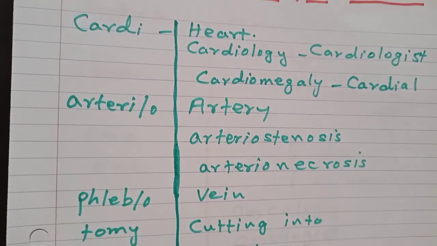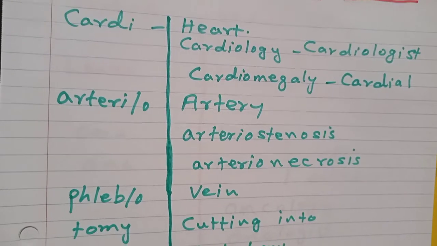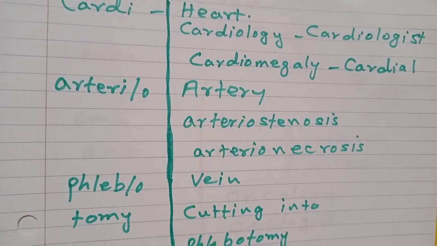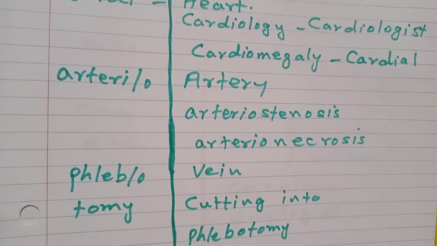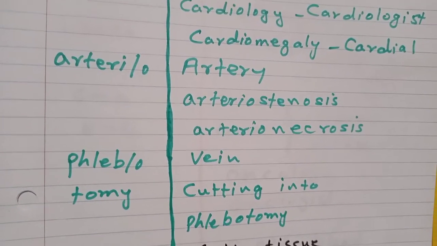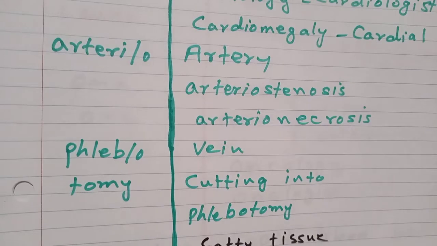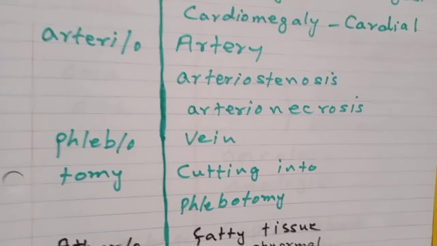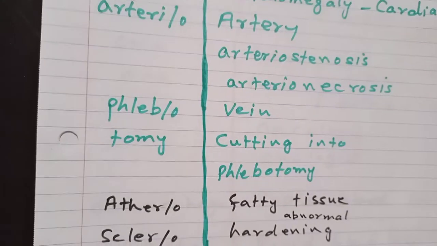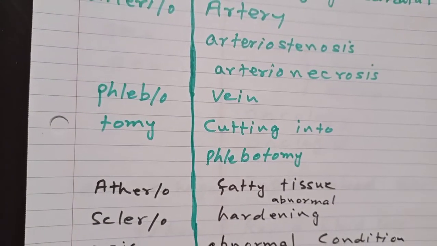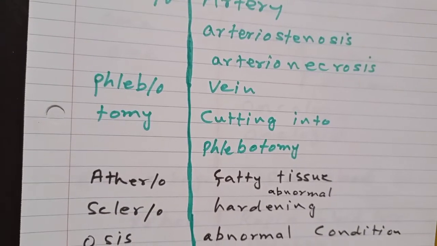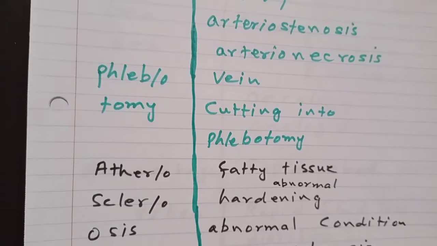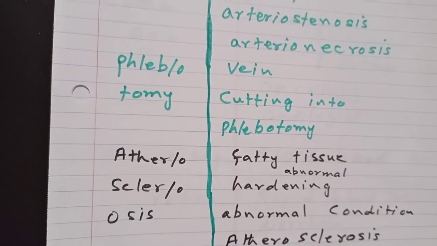Arterio, arterio is word root for artery. Arteriostenosis, narrowing of the artery. Arterial necrosis, death of the muscle of the wall of the artery. Phlebo. Phlebo means vein. Tomy means cutting into or entering into. So cutting into the vein. Phlebotomy means cutting into the vein.